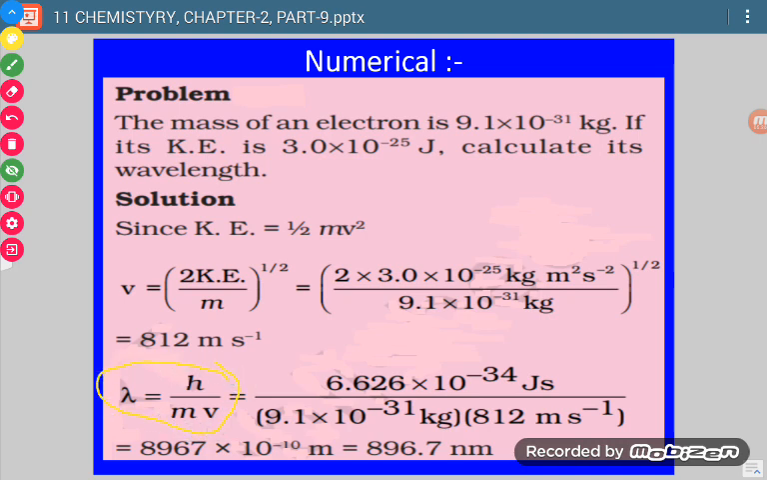The de Broglie equation is lambda is equal to h over mv. So, what else is given? The m value is given, lambda is to be calculated, the h value is known, so the v value is to be calculated. Now kinetic energy is given, so kinetic energy is equal to half mv square. Okay, so the v value is equal to the square root of 2 times kinetic energy divided by m. So this value comes out to be 812 meter per second.